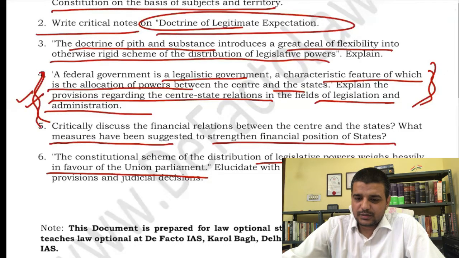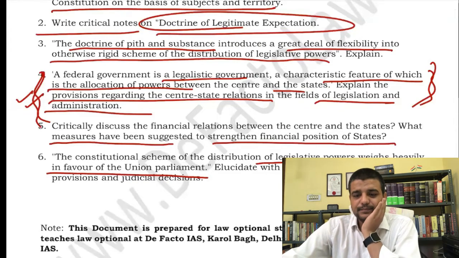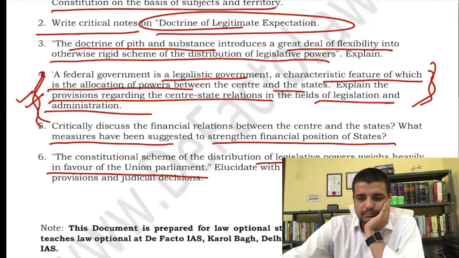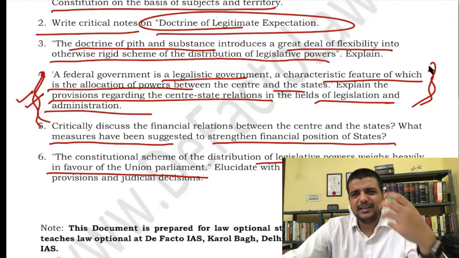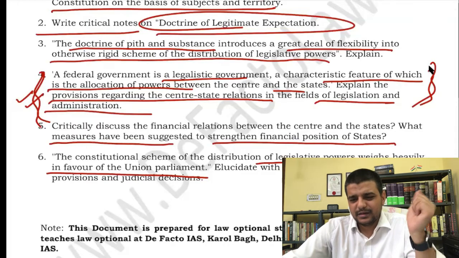Yes, go ahead. Last question. Hello, sir. Sir, I am asking whether we can cite other countries' examples in the advisory jurisdiction? Yes, you can, but only as a passing reference. Do not spend more than 2 lines on it. Okay, sir. Thank you, sir.